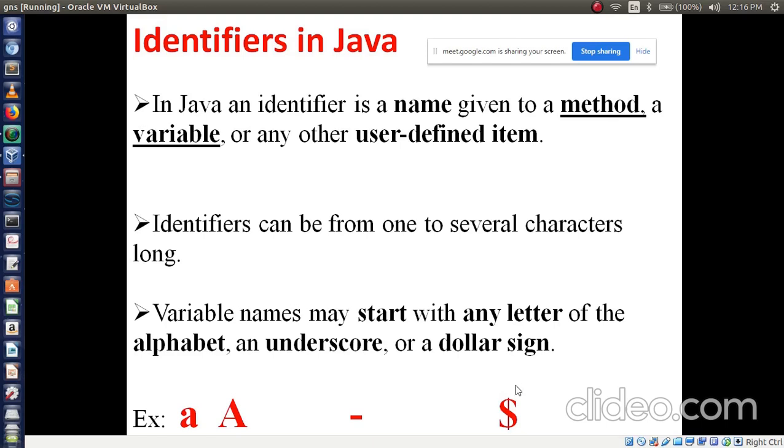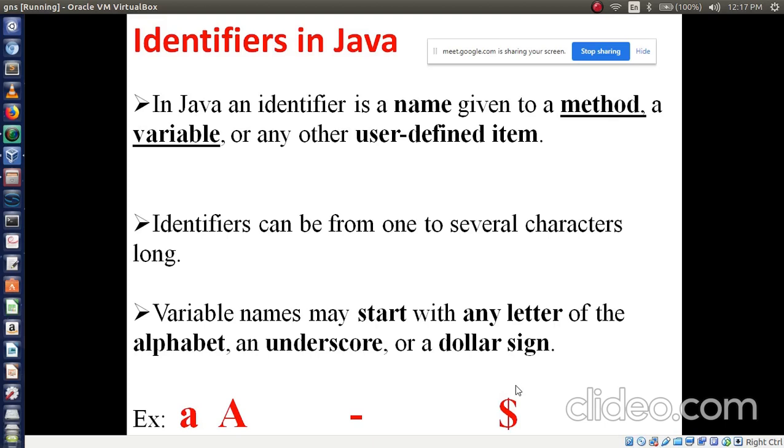What have you understood by this line, Kiran? Not any symbol, only the dollar sign.